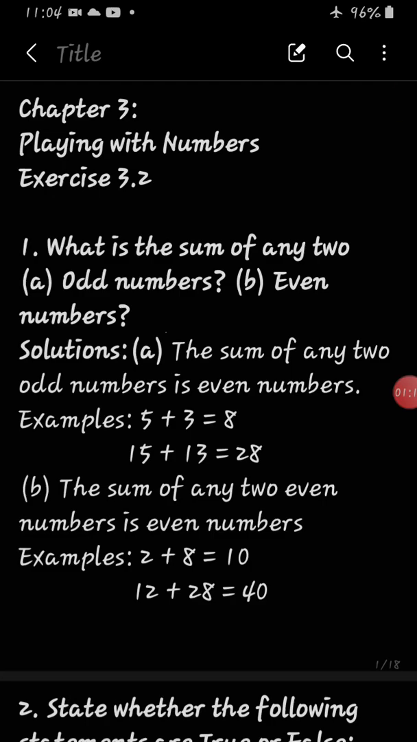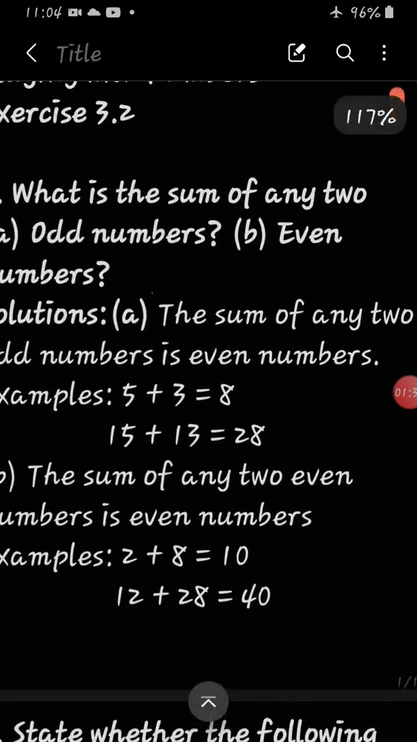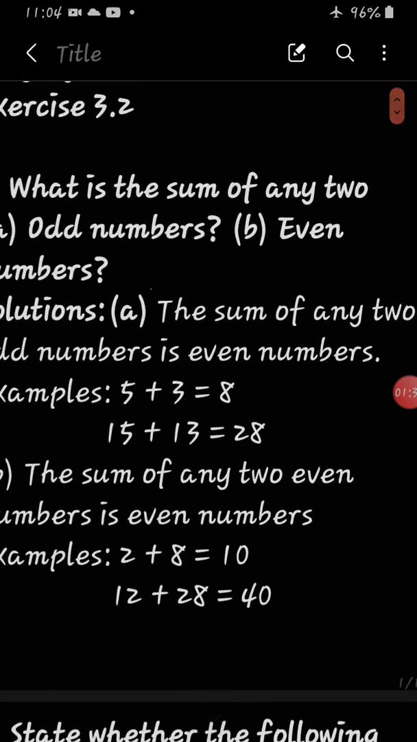Then the second question, what is the sum of two even numbers? By example only we will discuss. The first example I gave, 2 plus 8. So 2 plus 8 is 10. Again, second example, 12 plus 28. 12 plus 28 is 40. So 10 and 40 both are even. So we came to know that the sum of any two even numbers is also an even number. That means when we add two odd numbers, the result will be an even number, and when we add two even numbers, then also the result will be an even number.